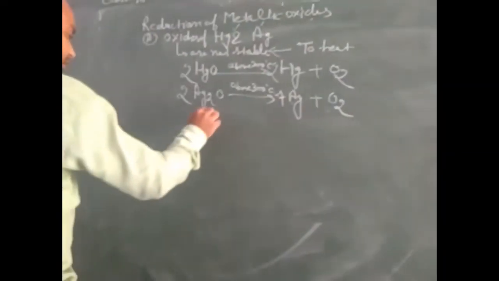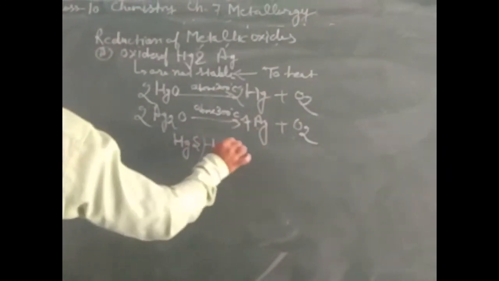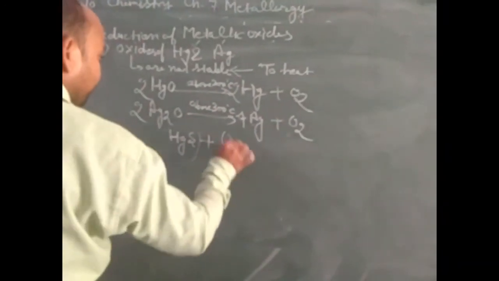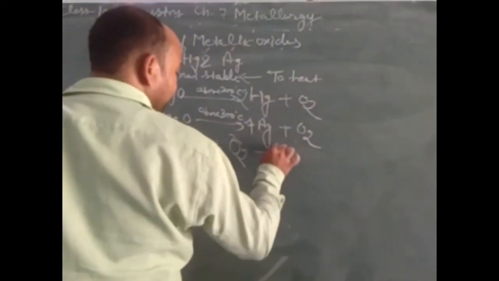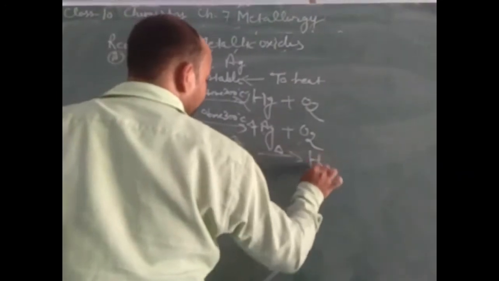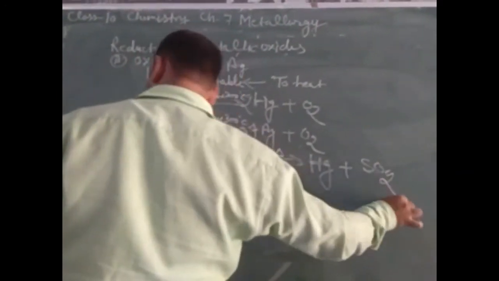In the similar way, mercuric sulfide. Again, mercury is obtained by merely heating a sulfide, but mercuric sulfide can also be reduced by heating in the presence of oxygen, then formation of mercury and sulfur dioxide will take place.